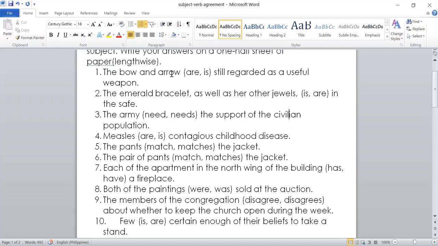So the answer here is is. Another example: the emerald bracelet, as well as her other jewels, blank in the safe. The answer here is still is.